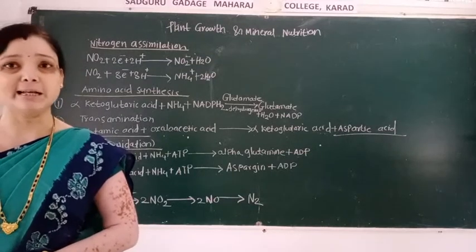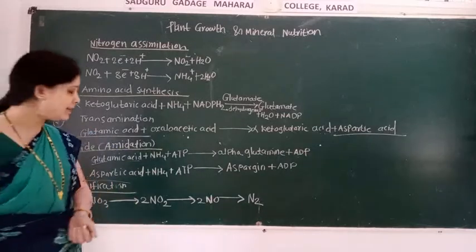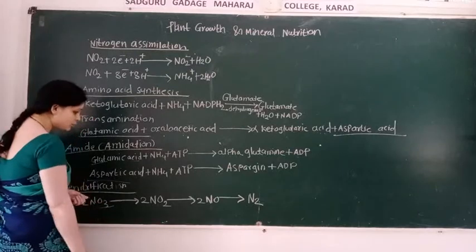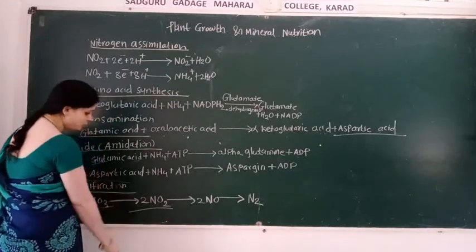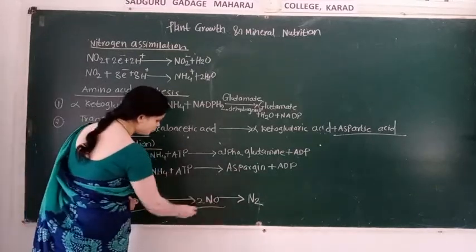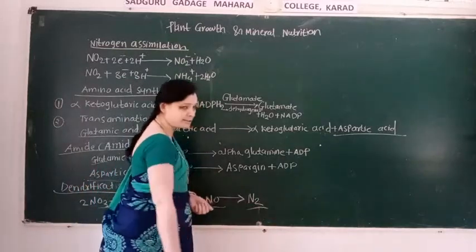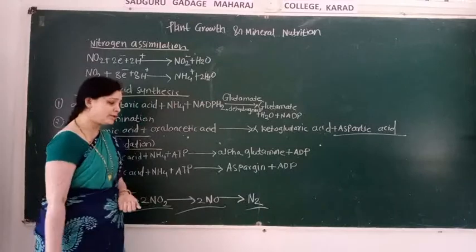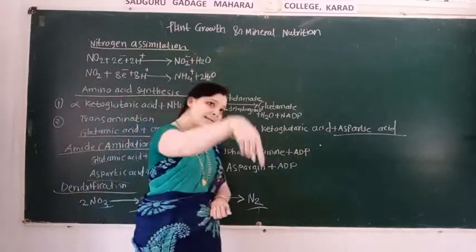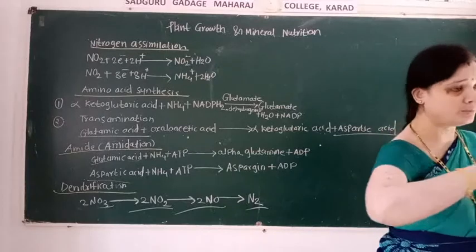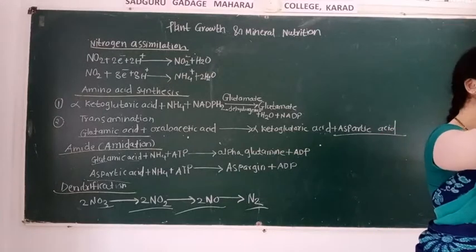So in denitrification, there is conversion of 2 NO3 into 2 NO2, 2 NO2 into 2 NO, and 2 NO gets converted into atmospheric nitrogen, and this atmospheric nitrogen is again required for the process of nitrogen fixation.